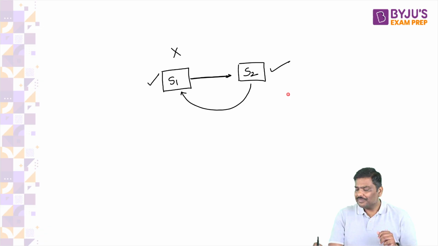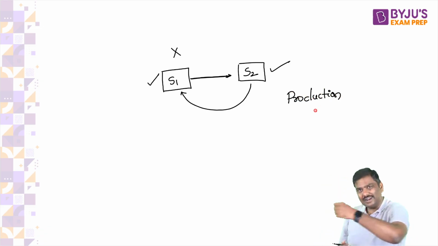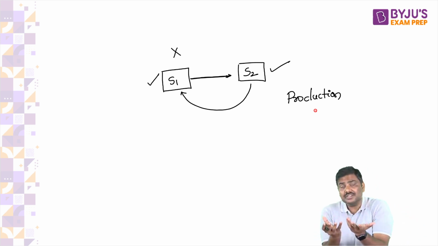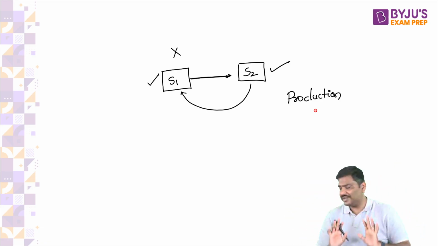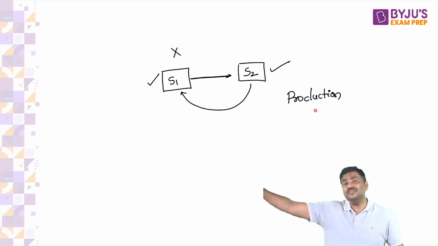I'll repeat, these are industrial states, production states. These states are collecting the highest amount of GST.